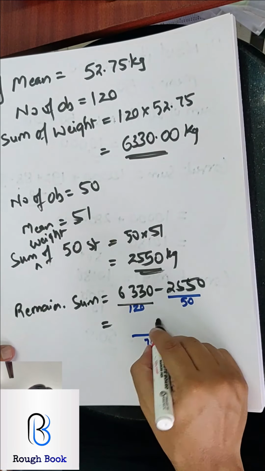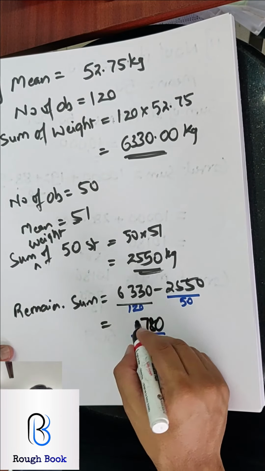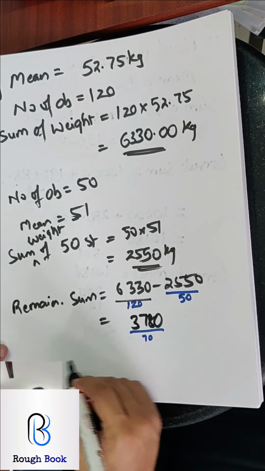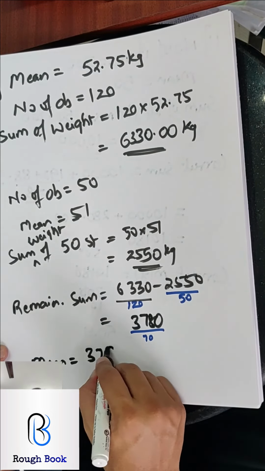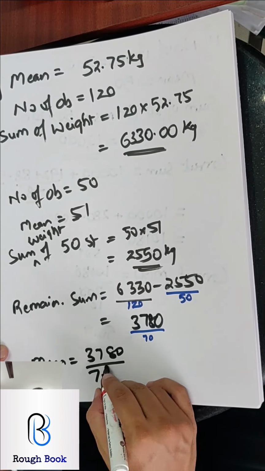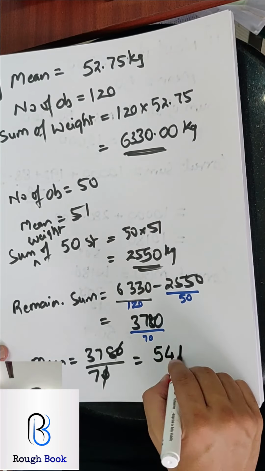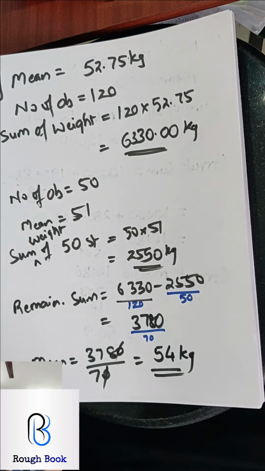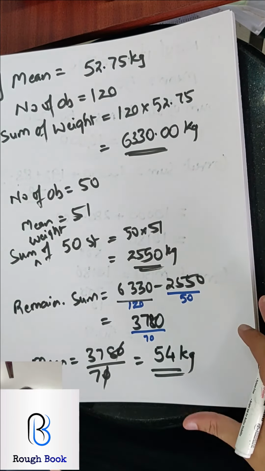So let's subtract. 0, 5 plus 3, 8, again 8, so 7, 4, so 3. So this is the mean weight of 70 students. This is the sum of 70 students, so therefore mean will be what? 3780 divided by 70. So 0 goes, 7 5s are 35, 28, so 54 kg. This is the mean weight of the remaining 70 students. Let's see if our answer is correct. It is correct. Did you understand the question?